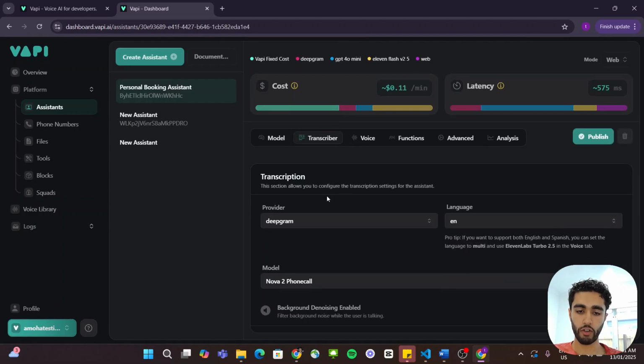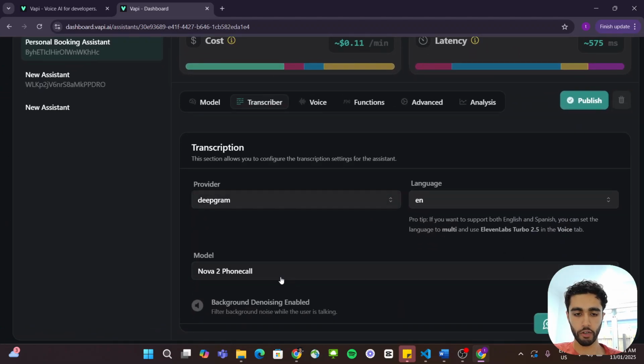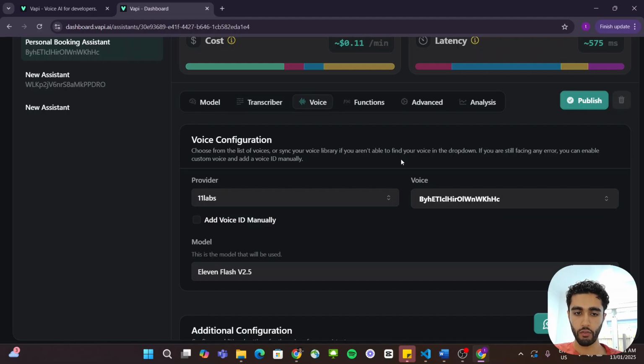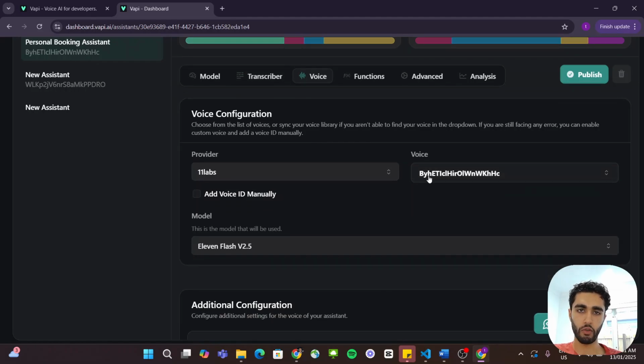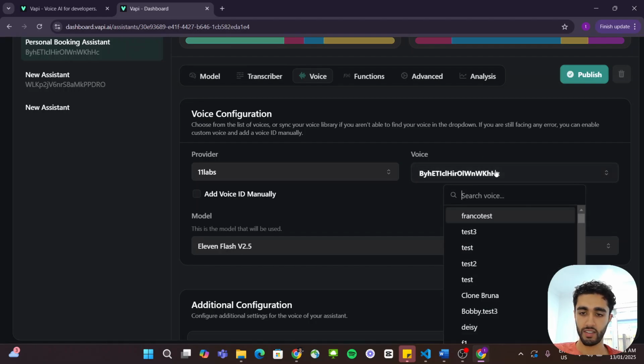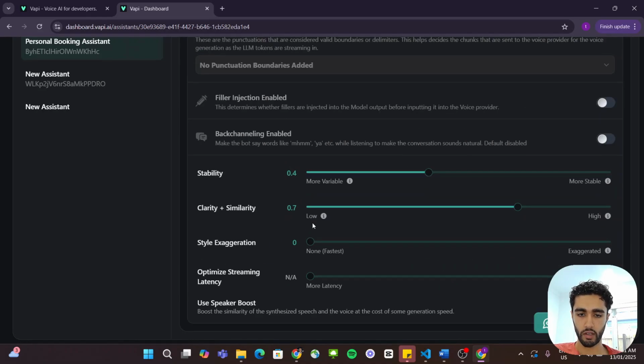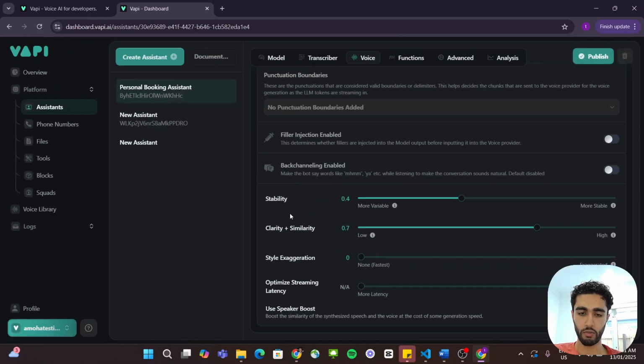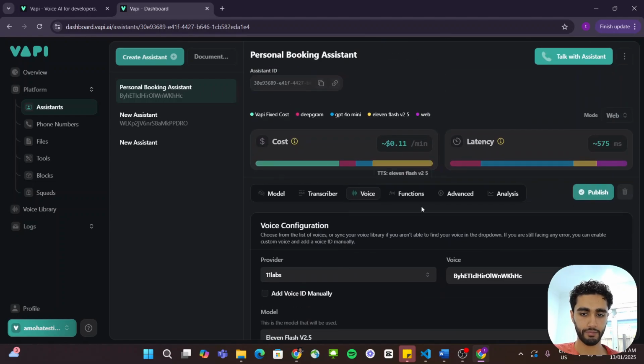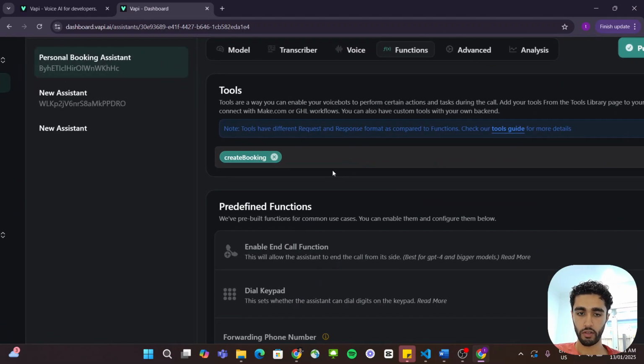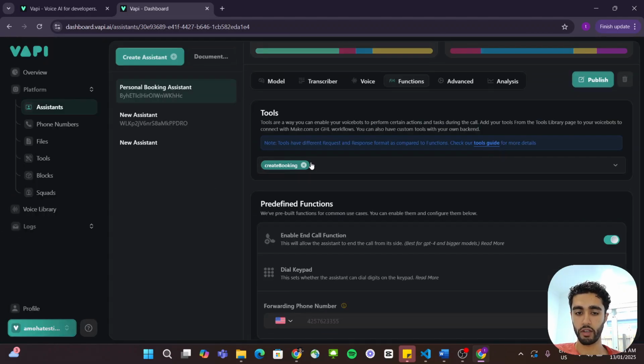In terms of the transcriber, same thing, Deepgram Nova 2 phone call, voice 11 Labs, and then I have a custom voice ID. You can probably just copy this. I don't even remember which one it was because it doesn't tell me. And then 11 Flash V2.5. I think, yeah, stability 0.7, 0.4, 0.7 clarity. Functions, the only function or tool we have here is the create booking tool.